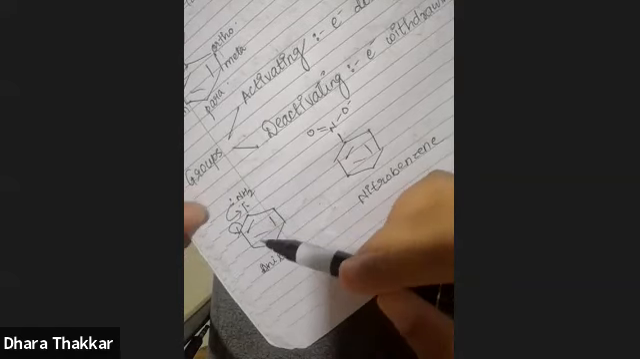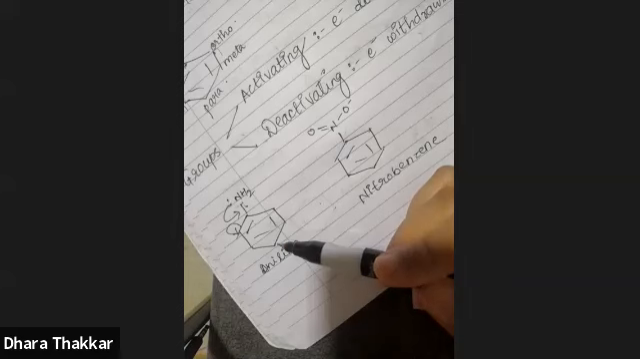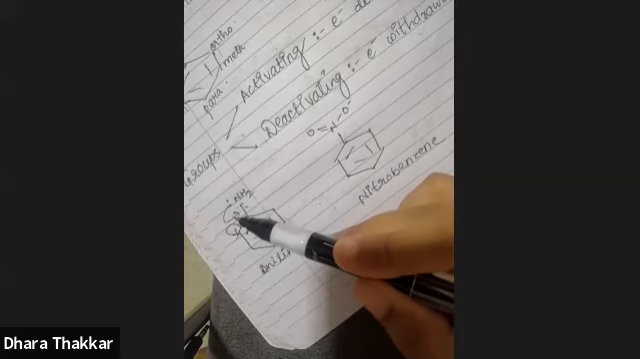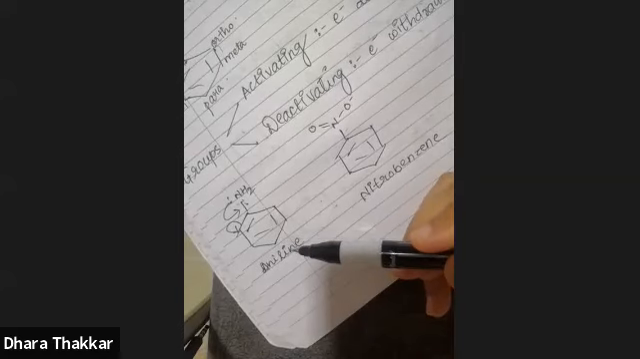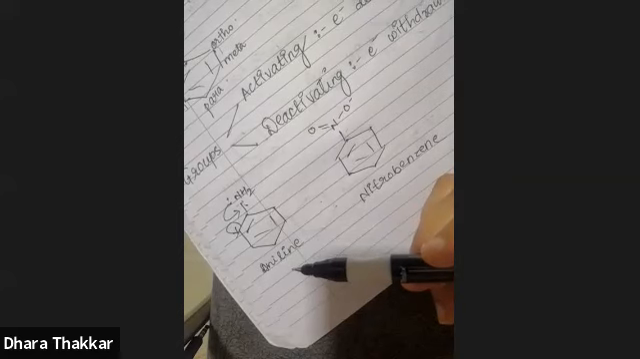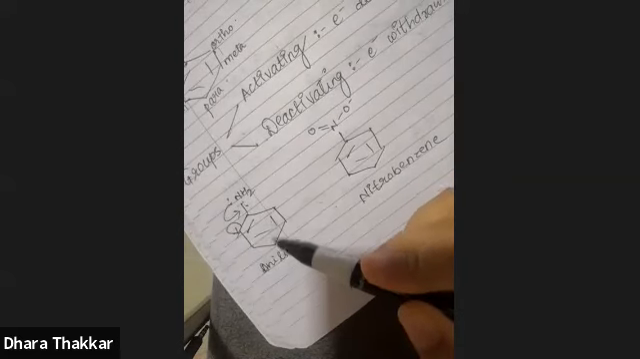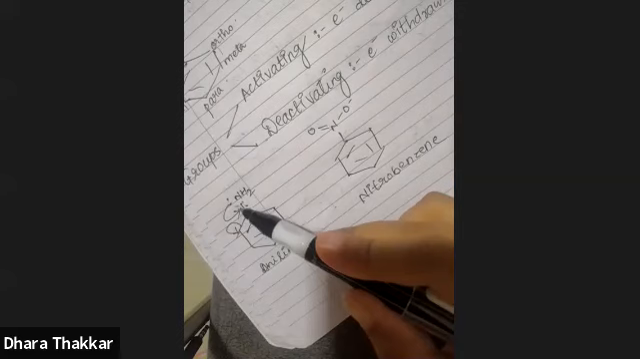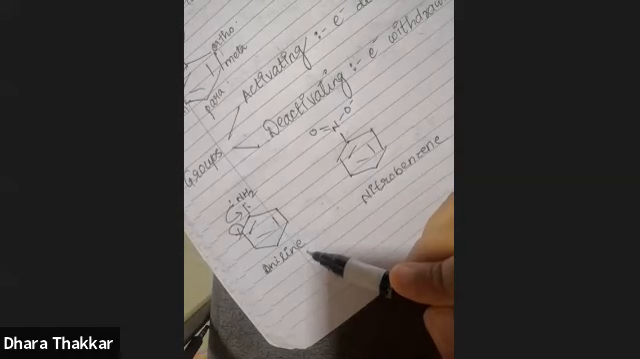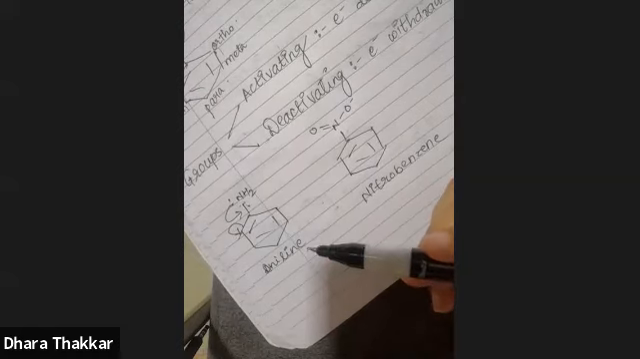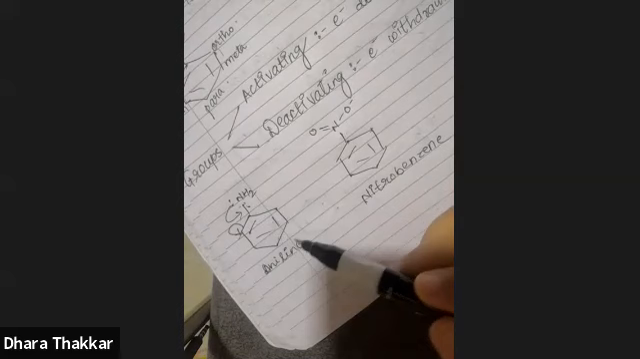Ring already has pi electrons, because of which ring is electron rich, but nitrogen also is donating its electrons to benzene. Thereby, it is making benzene even more rich. That means electrophilic substitution will become very easy in case of this compound. So by donating its lone pair, nitrogen is increasing the electron density of ring. That means it is activating the ring for the electrophilic substitution. So that is the meaning of activating group.